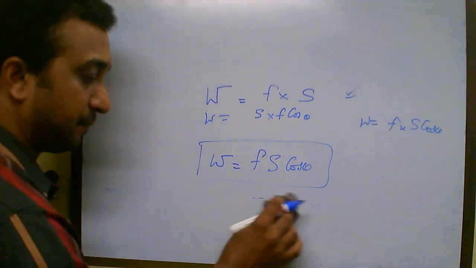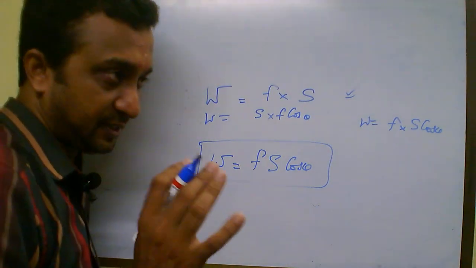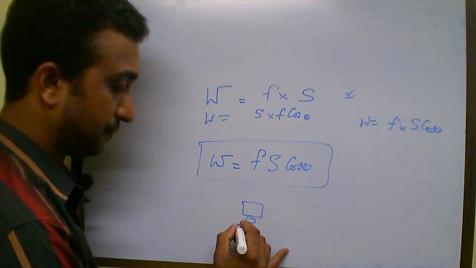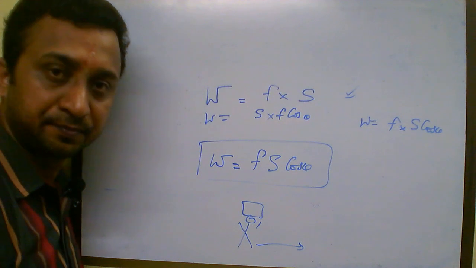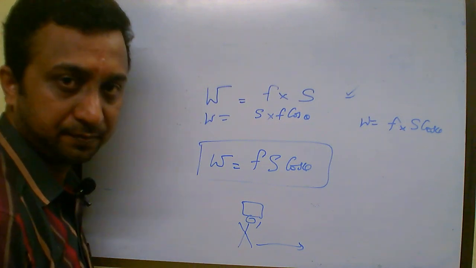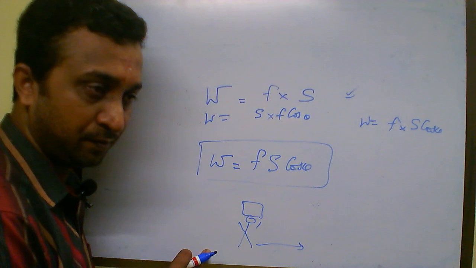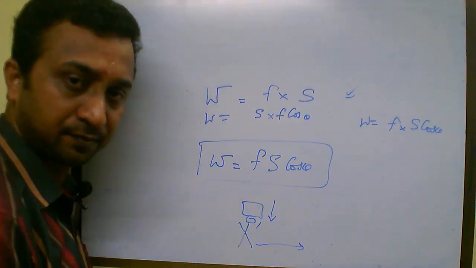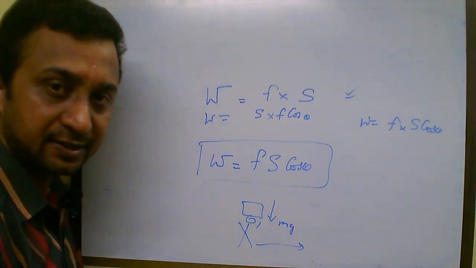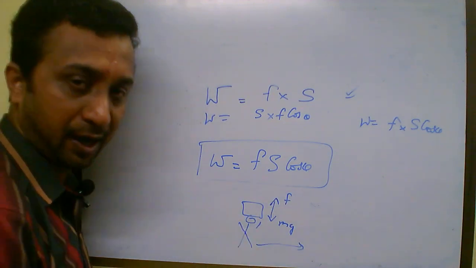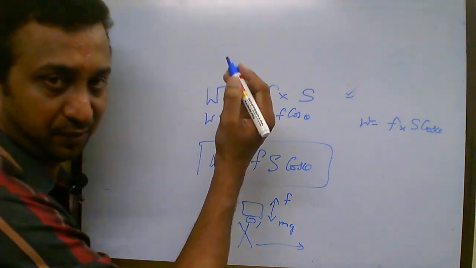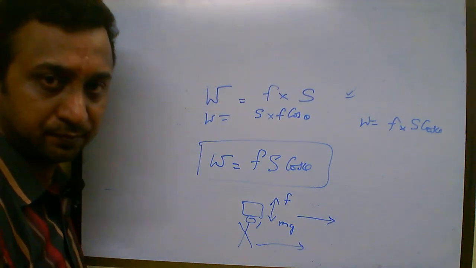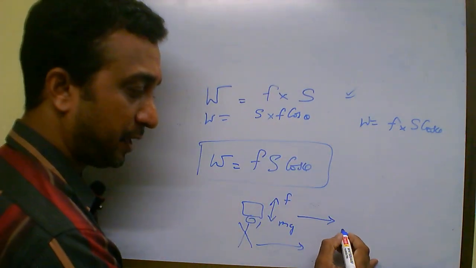Now take another example of a person holding a bag on his head and walking horizontally. In this case, what is the work done by the person? He is applying a force. The bag's weight is acting downwards, that is mg, and he is applying a force upwards to hold the bag. So force is acting upwards and the bag is having a displacement along the horizontal. So force upwards, displacement along the horizontal.